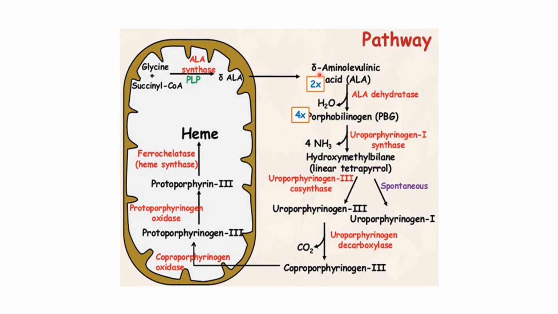I'll repeat, amino acids placed in hot urine cup produces poor heme. So amino acids is aminolevulinic acid, placed is porphobilinogen, hot is hydroxymethylbilane, urine is uroporphyrinogen 3, cup is coproporphyrinogen 3, produces is protoporphyrinogen 3, poor is protoporphyrin 3, heme. So that is the heme pathway.